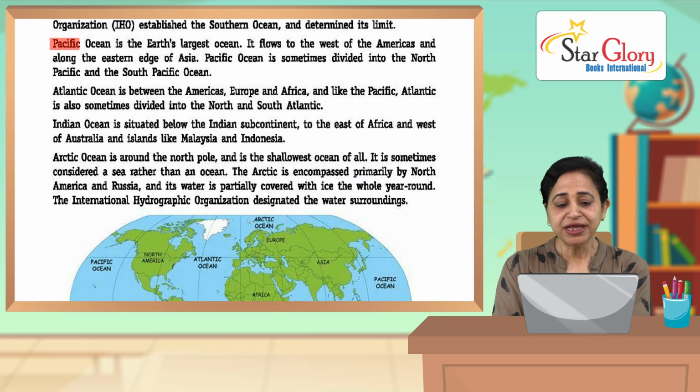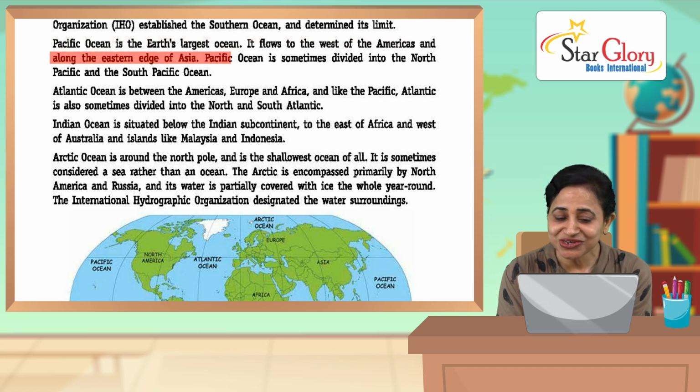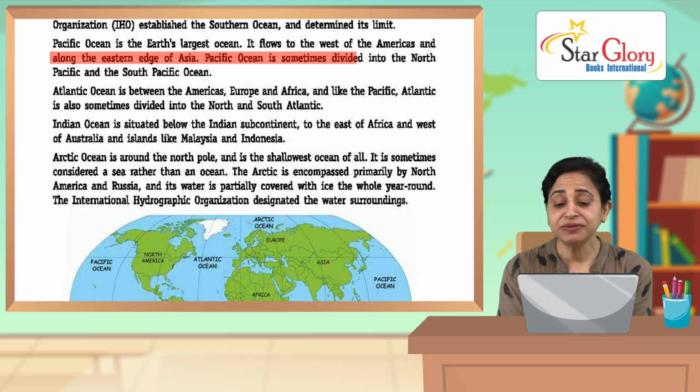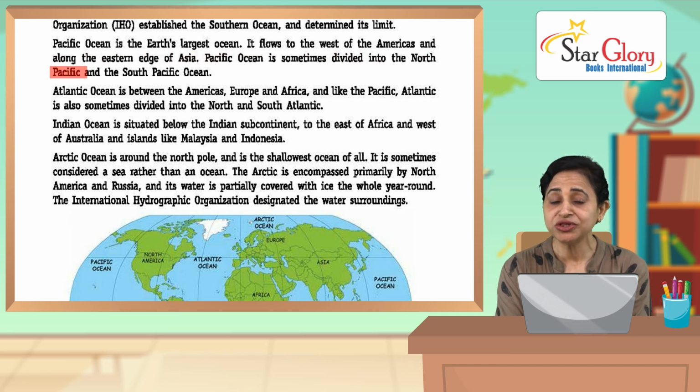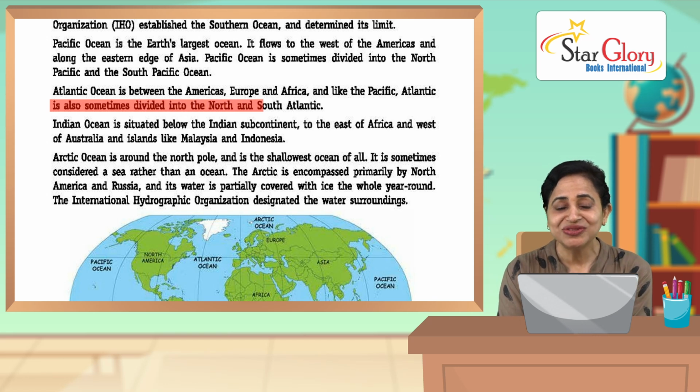Okay. Pacific Ocean is the Earth's largest ocean. It flows to the west of the Americas and along the eastern edge of Asia. Pacific Ocean is sometimes divided into the North Pacific and South Pacific Ocean. Atlantic Ocean is between the Americas, Europe and Africa, and like the Pacific, Atlantic is also sometimes divided into North and South Atlantic. Right children.